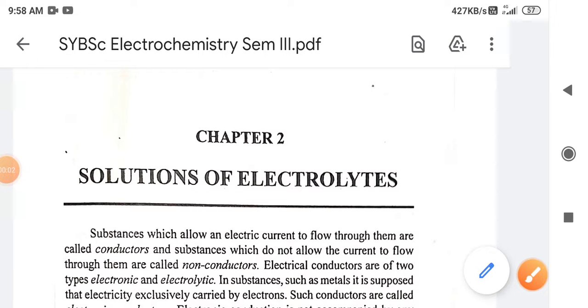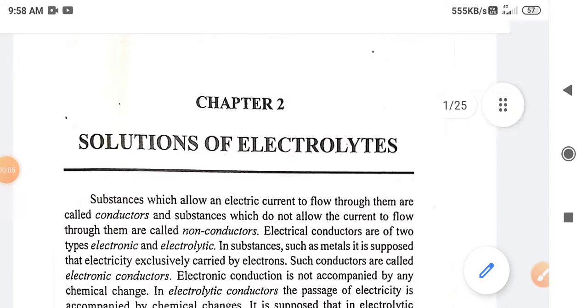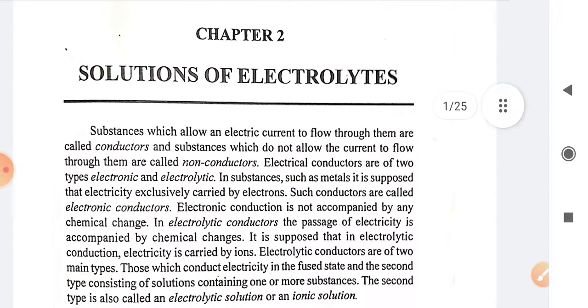Welcome to the next chapter of physical chemistry, which is electrochemistry, or the solution of electrolytes. In thermodynamics, we have studied the various terms related to ideal solutions and the ideal gas equations. Now we will move some knowledge of thermodynamics into the electrochemistry part also. In electrochemistry, we will be mainly focusing on how conduction of electricity takes place